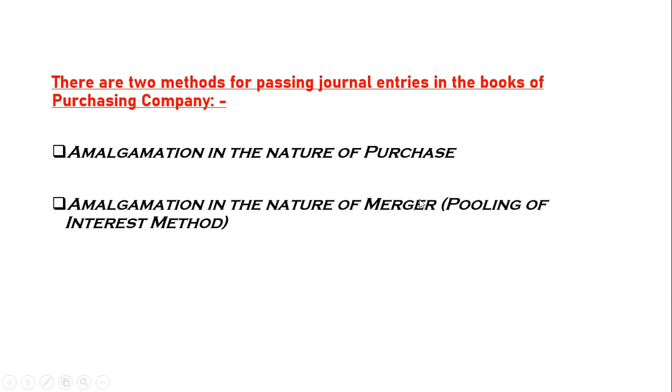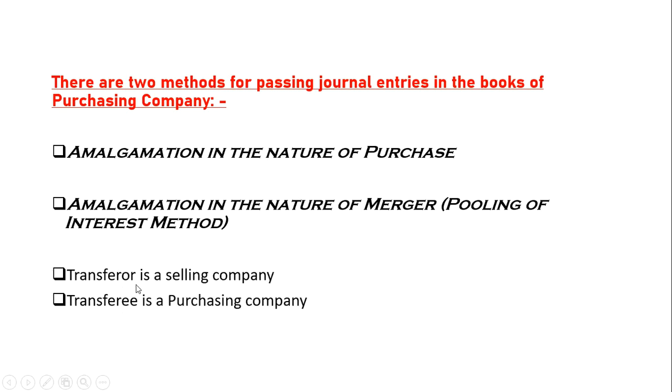The merger method is also called the pooling of interest method, where you don't have any choice. You have to take over all the assets and liabilities at book value. So there are some conditions. We will look into them in the further slides. Transferor is the selling company. Transferee is also called the purchasing company.